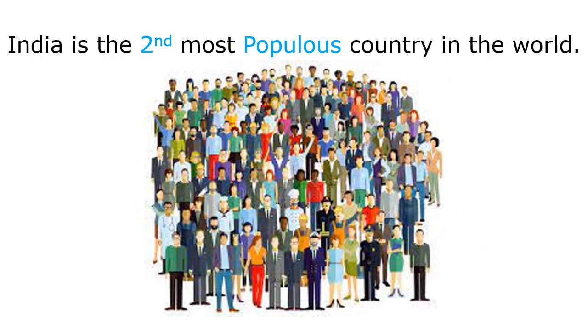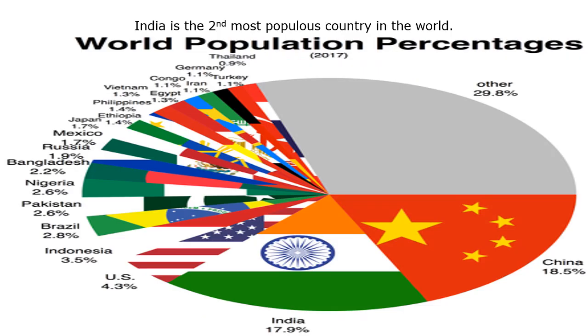Next, India is the second most populous country in the world. Area wise, it is the 7th largest, and population wise, it is the second most populous in the world. Here you can see the pie chart, where the most populous country in the world is China, followed by India, the second most populous country.